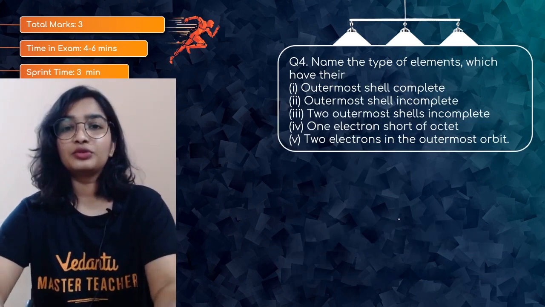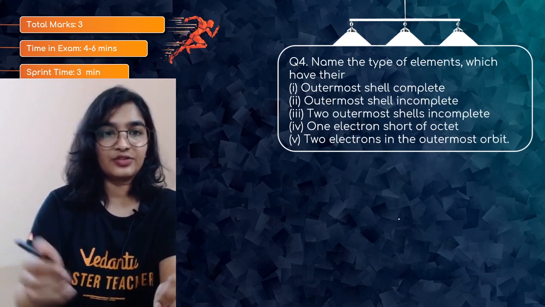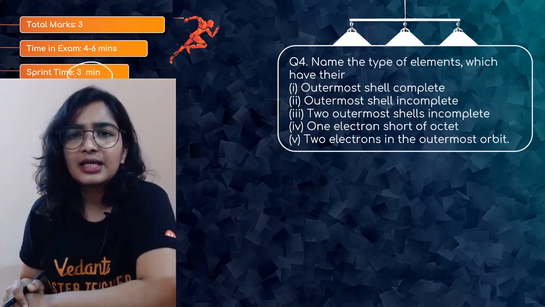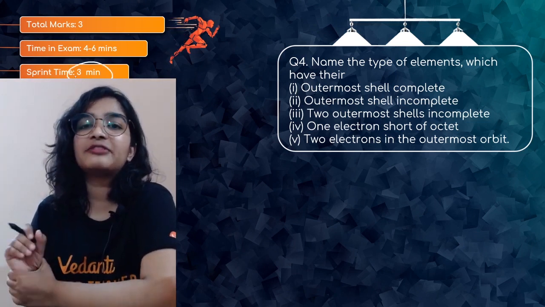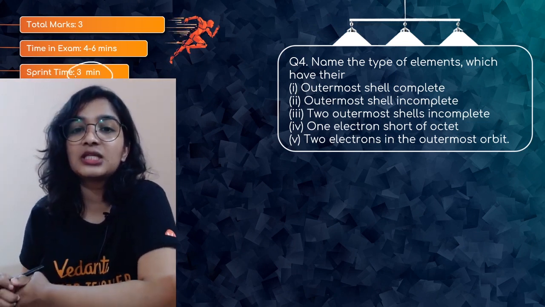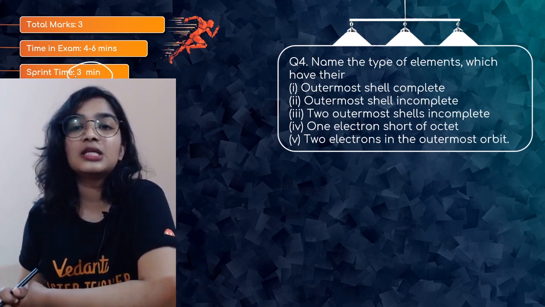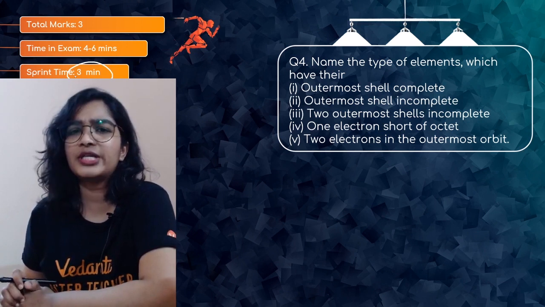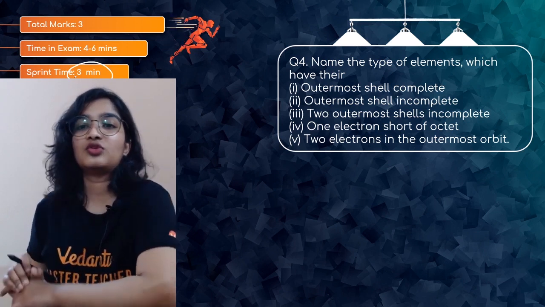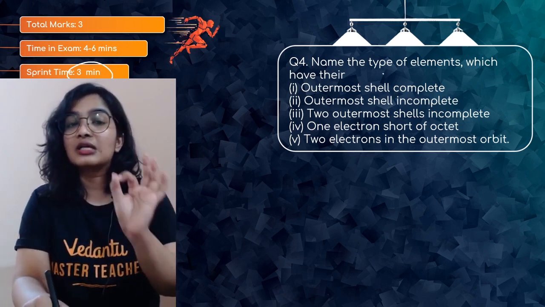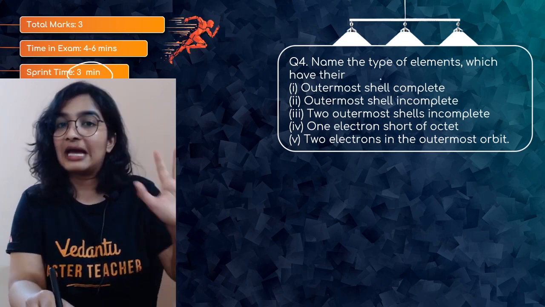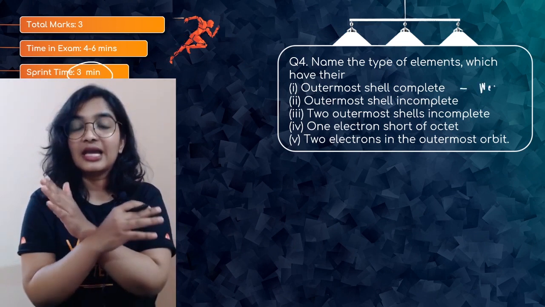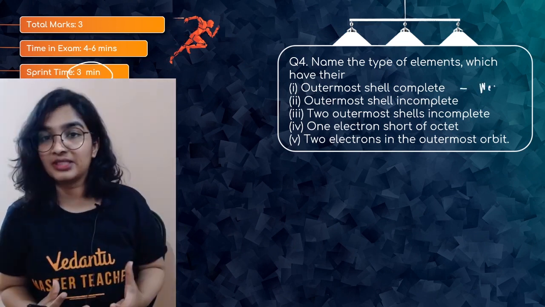So question number 4, this is for 3 marks. Interesting. So we have 3 minutes to solve. Let's get started. Name the type of elements which have their outermost shell complete, outermost shell incomplete, 2 outermost shells incomplete, 1 electron short of octet, 2 electrons in the outermost orbit. See, here they have not asked you to give an example. If you are writing neon, you won't get marks. They are asking to name the type of elements.